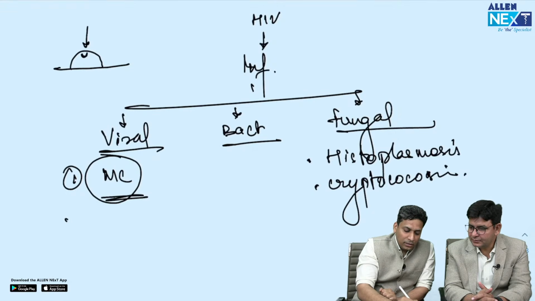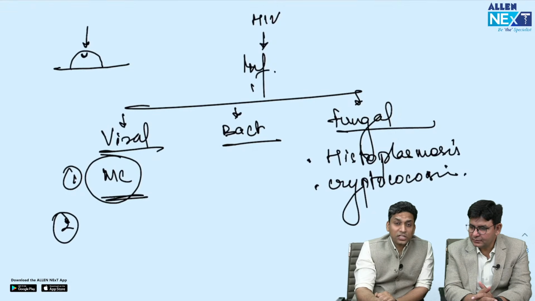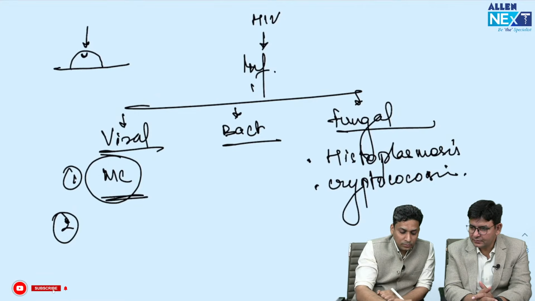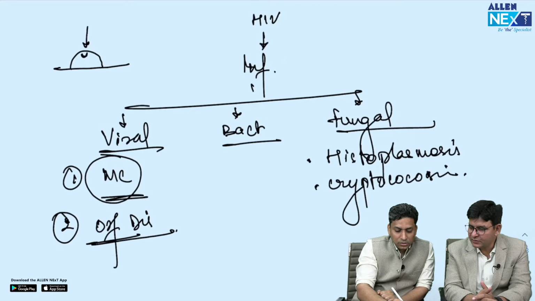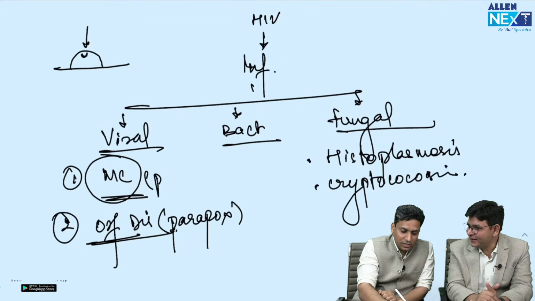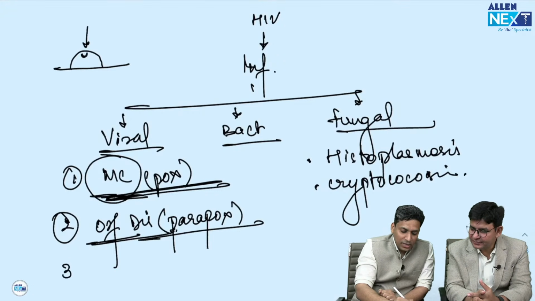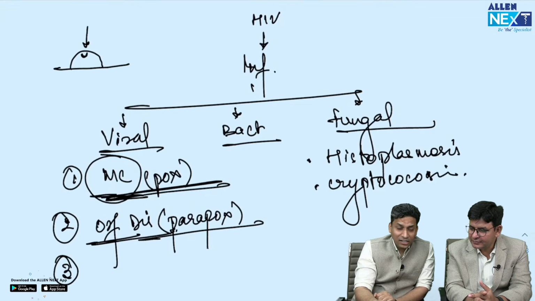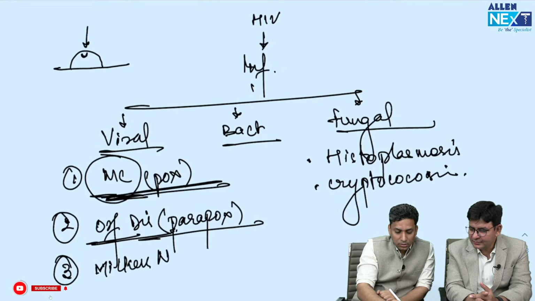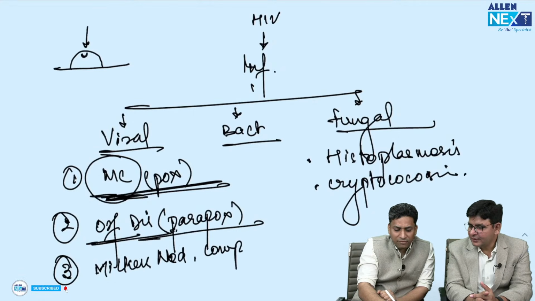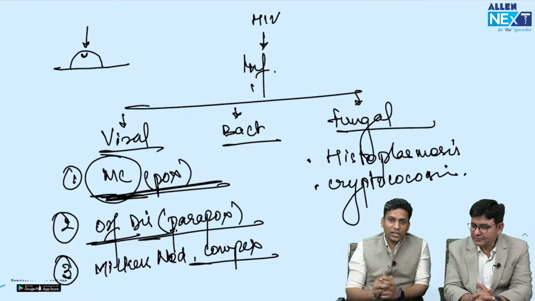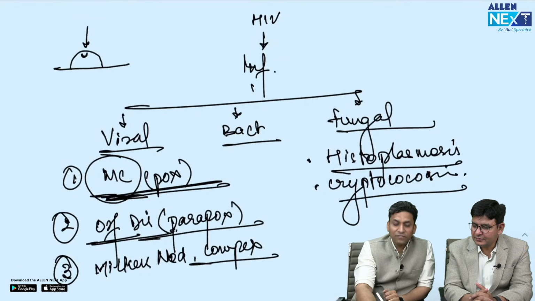and there are a few other viral conditions also which can present with umbilication, like orf virus infection, orf disease, pox virus. Yes, parapox. This pox is caused, yes, by molluscum, it is a poxvirus, and this is orf, that is parapox. It can be due to other viral conditions as well, like Milker's nodules, cowpox. So there are various conditions which can present with umbilicated lesions, and here various fungal infections can also present.